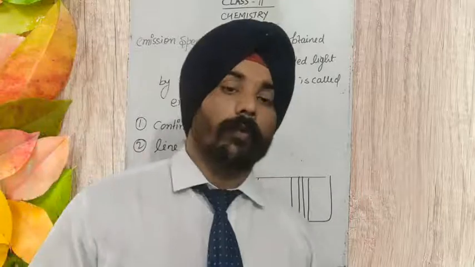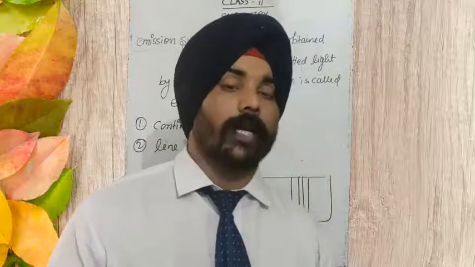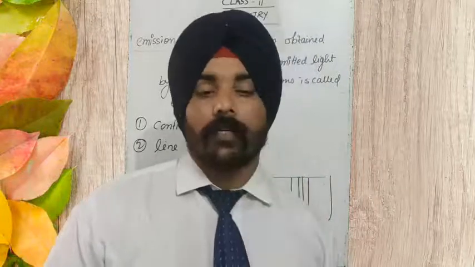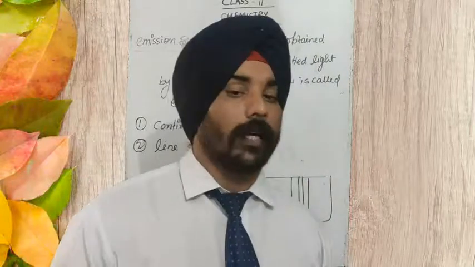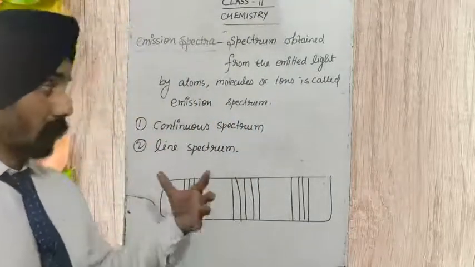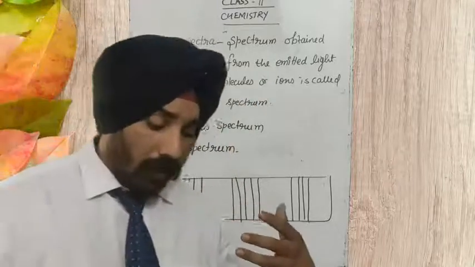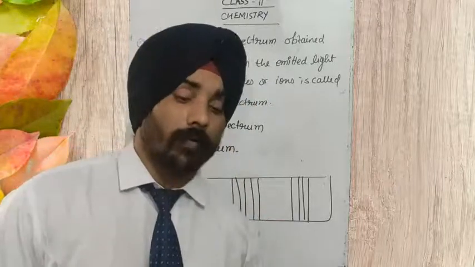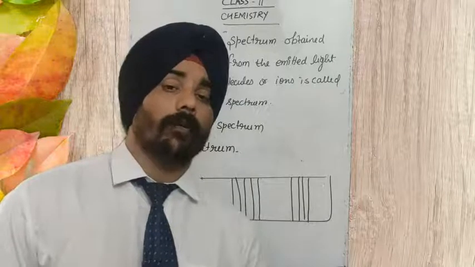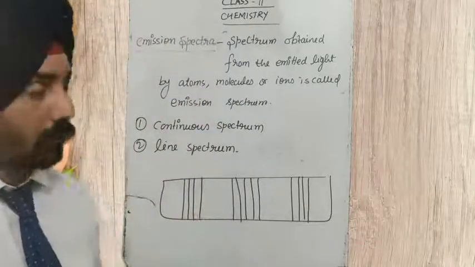And what is the absorption spectrum? The absorption spectrum is also subdivided into two parts, continuous as well as line spectrum. I am not going to talk about the line spectrum of absorption spectra. You can make the definition yourself. You could study from the book what the line absorption spectra and the continuous absorption spectrum are.